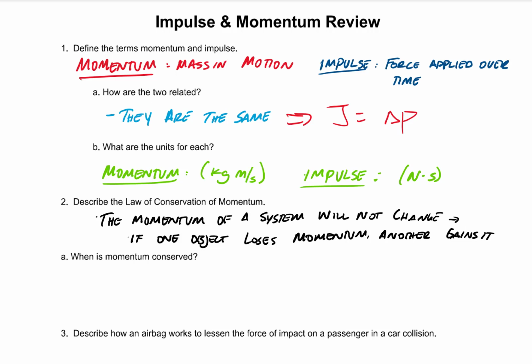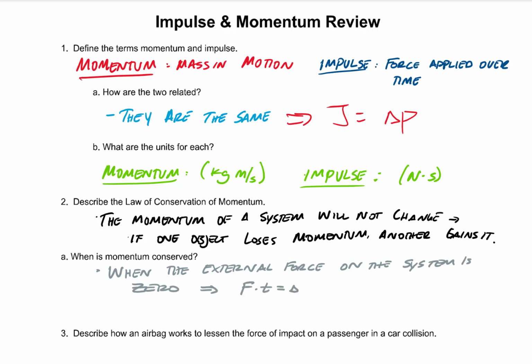When is momentum conserved? When the net force on the system is zero, or when there are no external forces. So, as long as that force is zero, the change in momentum for the system is going to have to be zero.